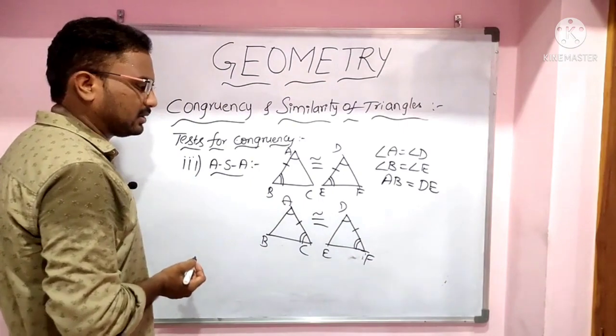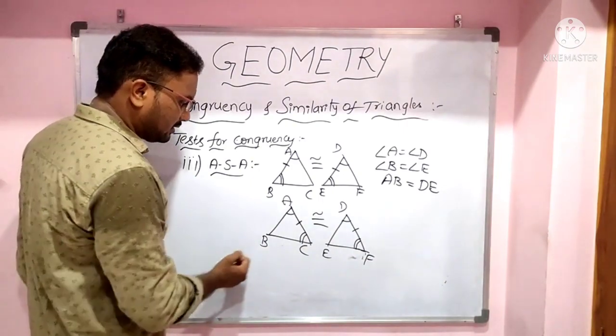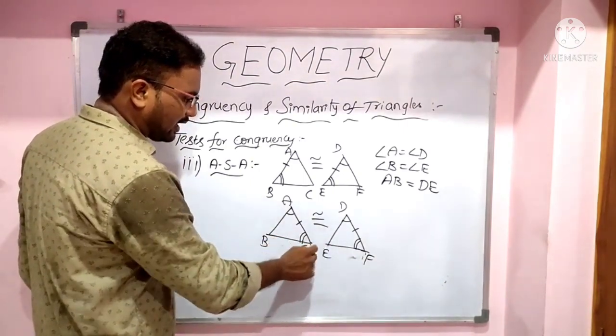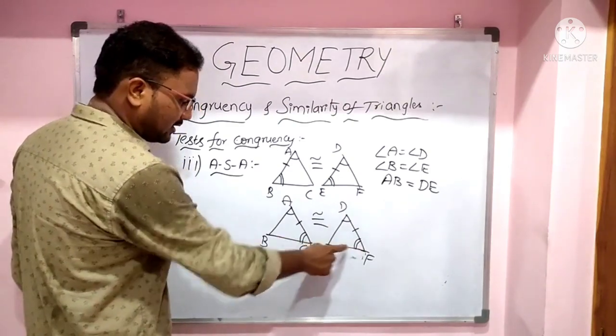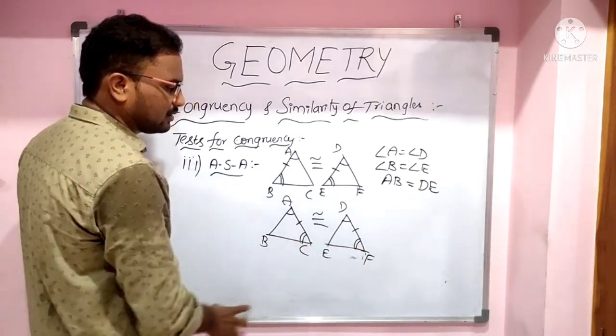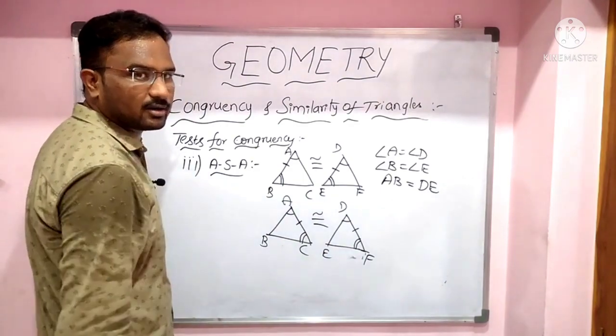And similarly, if you have angle B equals angle E and angle C equals angle F, and if you have BC equals EF, then these two triangles are congruent triangles.